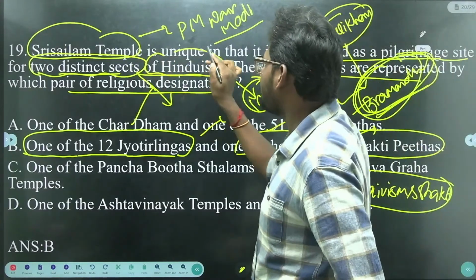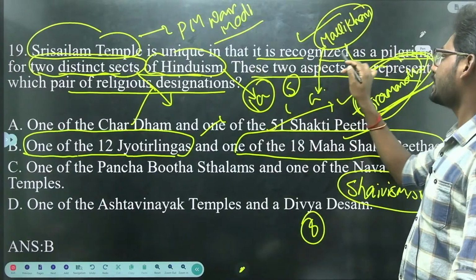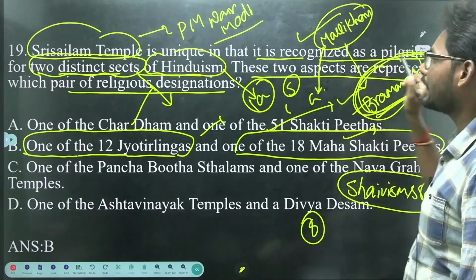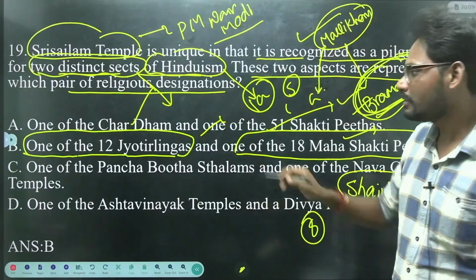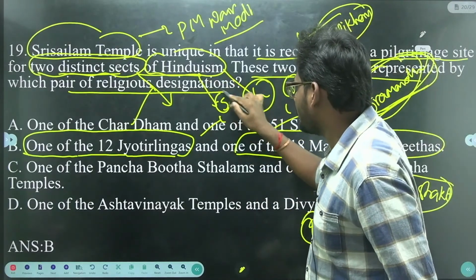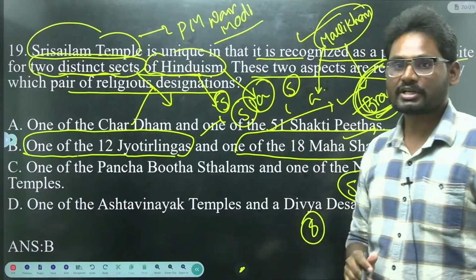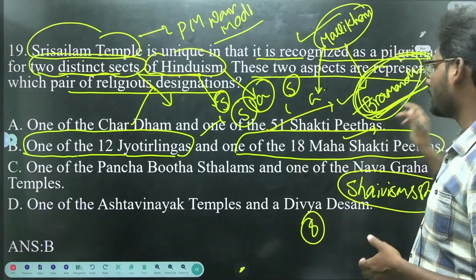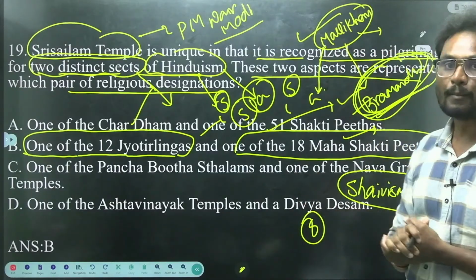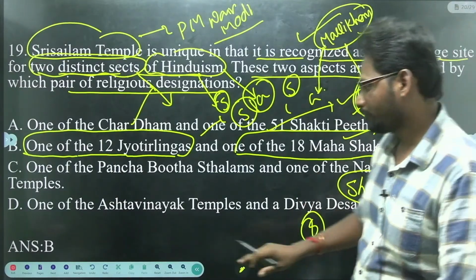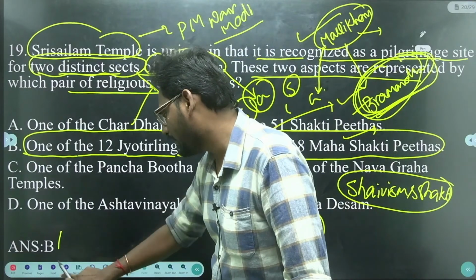So Srisailam temple is recognized as the pilgrimage site for two distinctive sects of Hinduism, Shaivism and Shaktism. So the answer will be B.